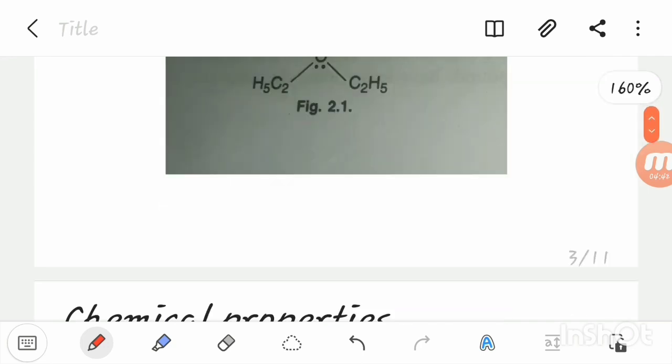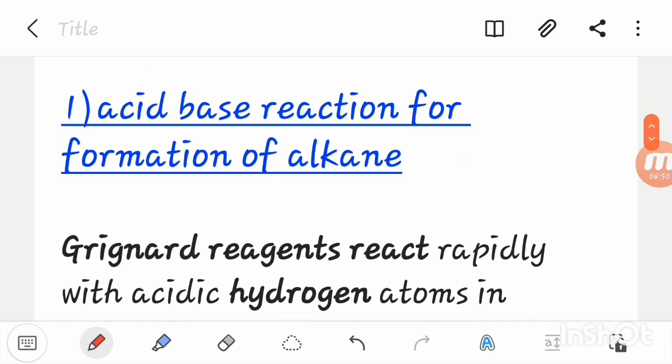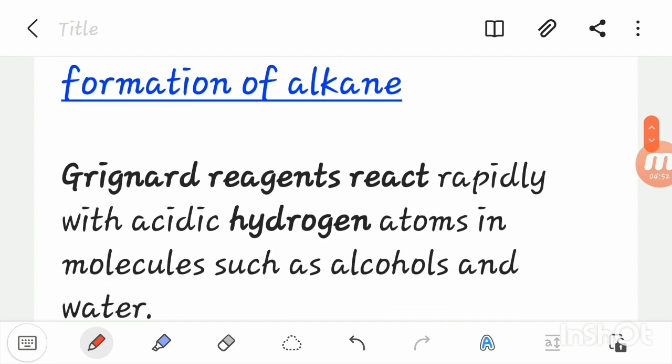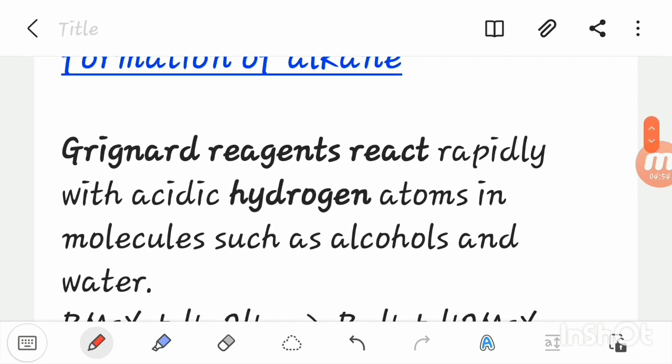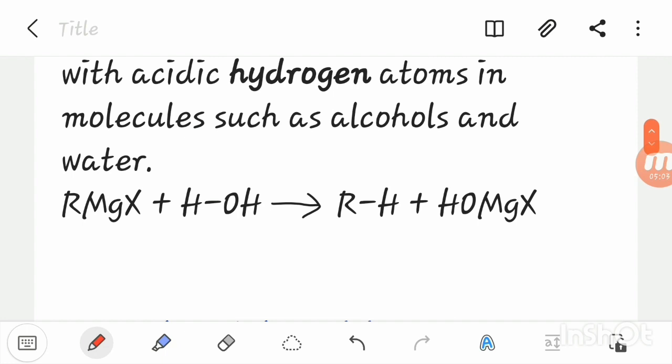Now let's move toward the chemical properties of Grignard reagent. Grignard reagent is a very reactive species. First of all, it gives an acid-base reaction. When Grignard reagent reacts with an acidic hydrogen atom in molecules such as alcohol and water, it forms alkane.